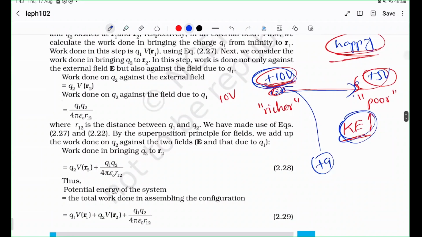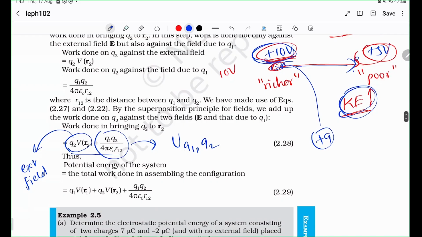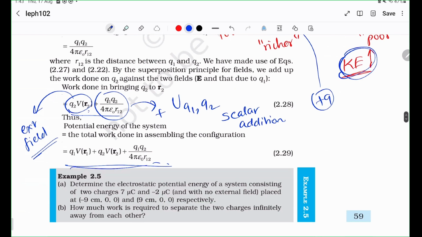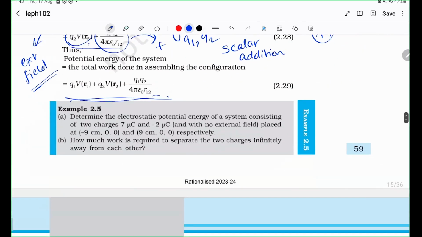Again, this is not much in addition. This contribution comes from the external field. And this thing should be vaguely familiar. It's the potential energy of the charges themselves. The charges interact with each other and they have a repelling potential energy themselves, right? And this external field causes another potential. So you just add them because they are scalars. It is the same for this as well, right? So if you want to assemble the configuration, then this is what you're going to do.